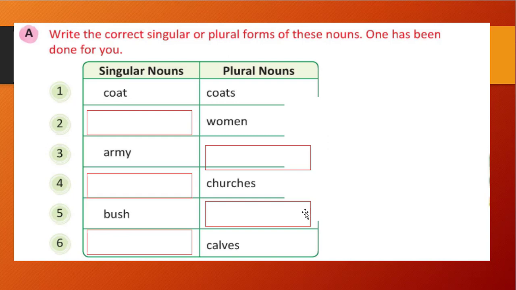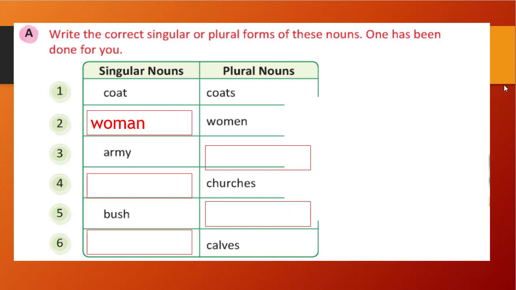Fourth, the singular noun is not given, plural is given. And fifth, singular is given, plural is not given. And sixth also, singular not given, plural given. So if the plural noun is given, we need to write the singular noun, and if the singular noun is given, we need to write the plural noun. Okay. So the second question is blank and the plural noun is women. So for women, in singular form it is woman, right? MEN is there, in singular form it is MAN. So the correct answer is woman, right?